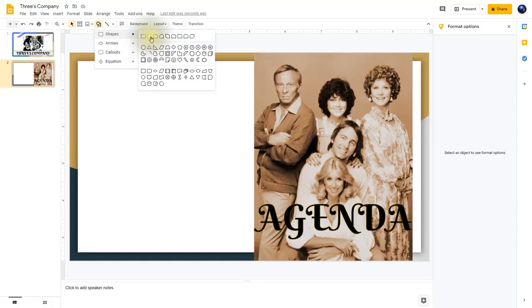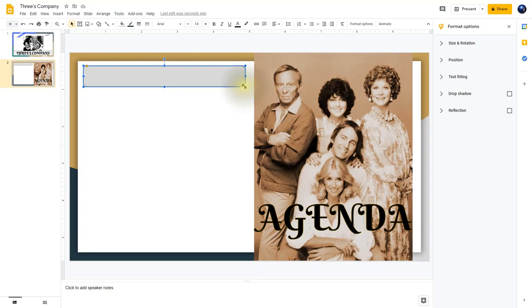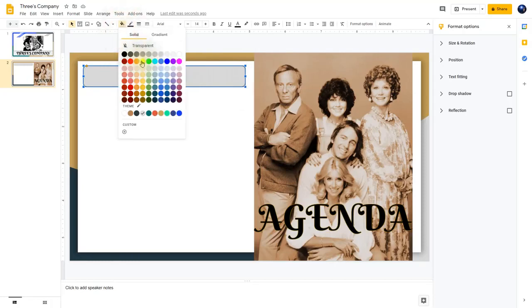And there it is right there. So I'm going to click it. So now I'm going to drag it over here to create the exact size that I need. And I let go once I have the right size. Right now it's gray inside, but for the presentation I want a different color. So I'm going to click on fill color, and I'm going to choose this dark yellow 3 here.